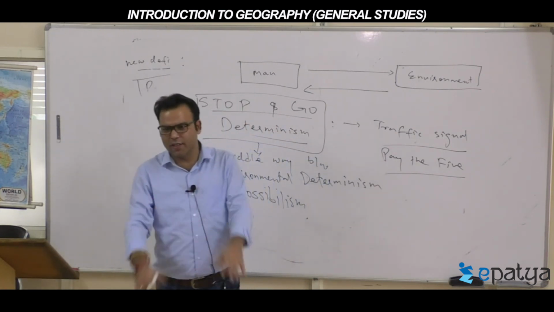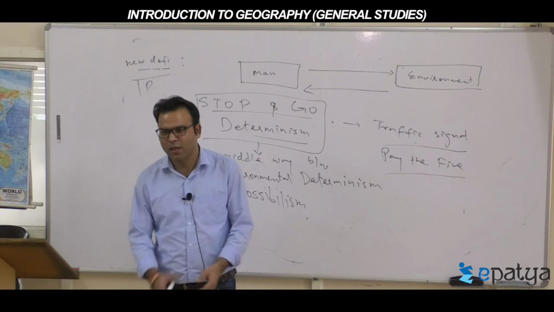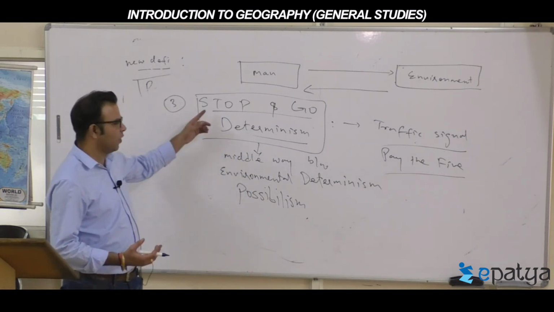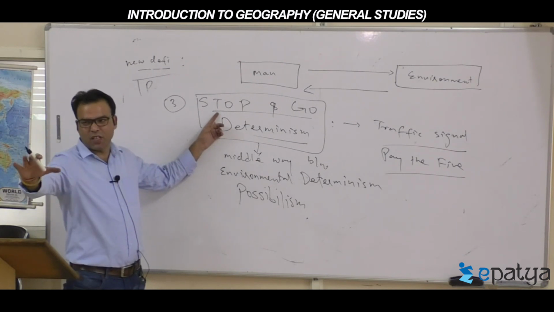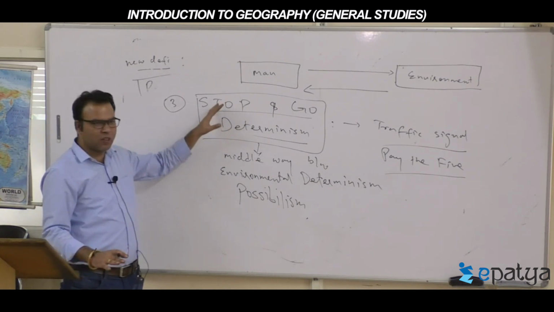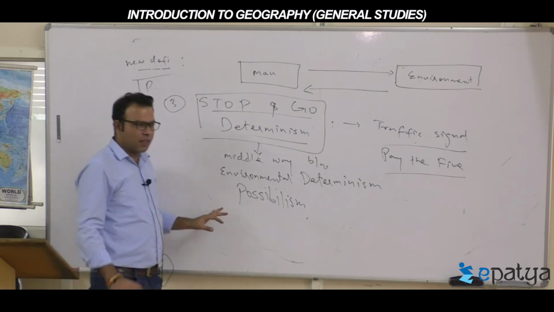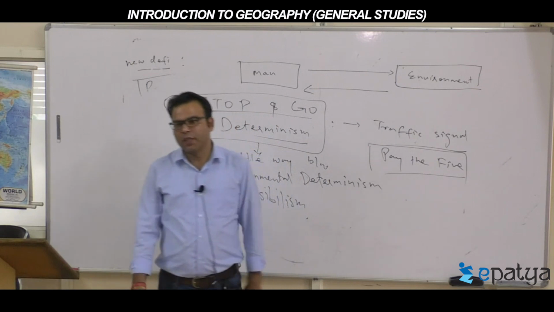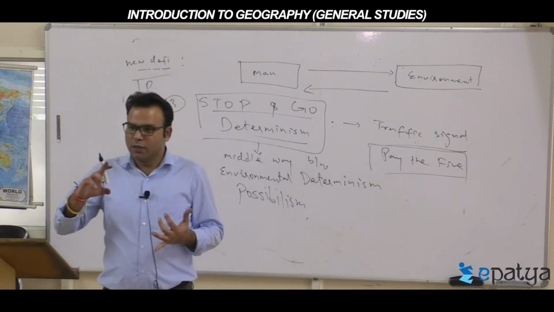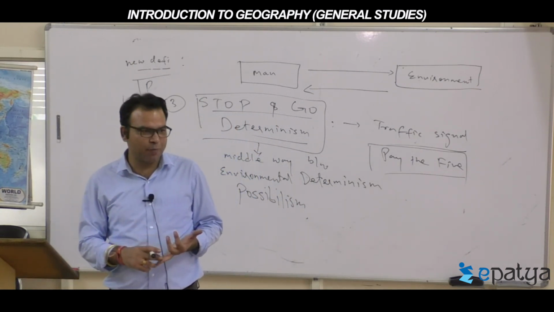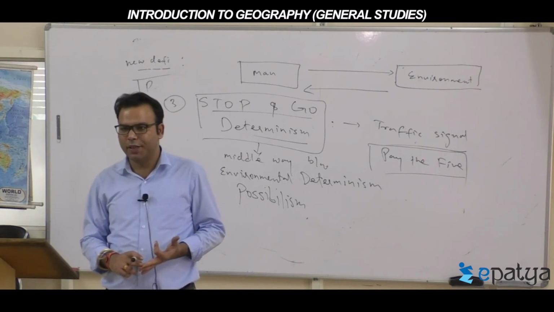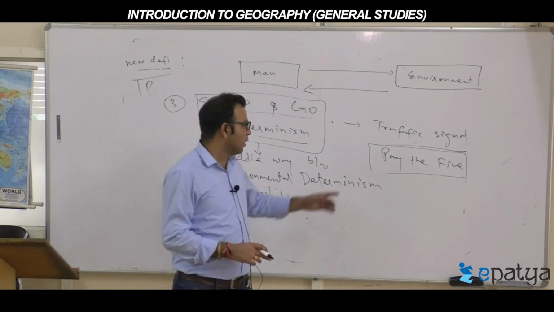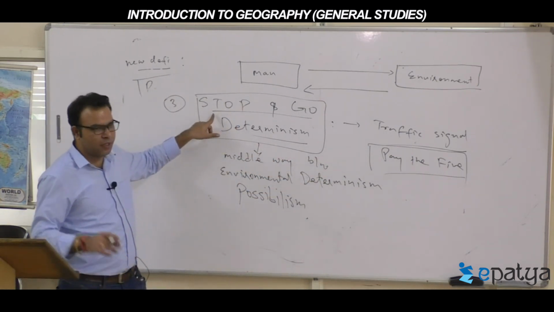In the environment case also, human capacities and capabilities cross the point where the environment is checking and saying, please do not do it. When humans do that exercise, in the end people have to pay the fine. That is why, look, pollution is happening, climate change is happening, biodiversity loss is happening. All environmental crisis is a byproduct of our not stopping at the red light.